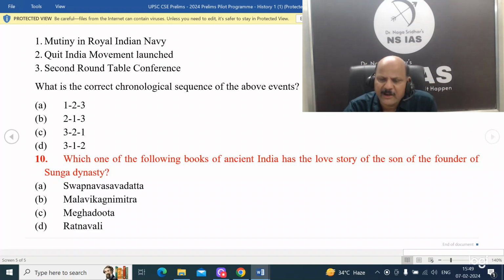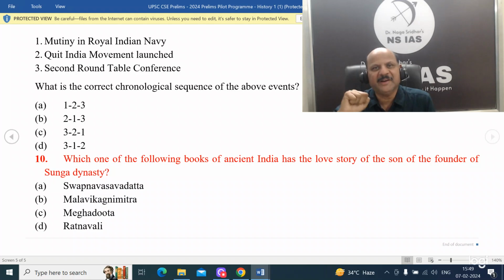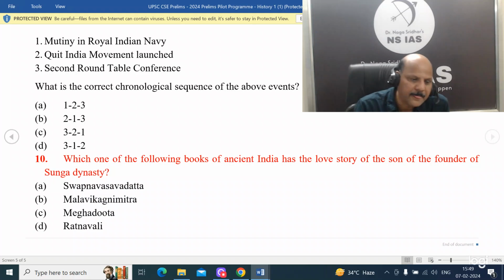Okay, now anyway, let's see. The second round table conference is of course the first one. Answer is 3. Then 2 is the second one, Quit India movement. The Royal Indian Naval Mutiny, it is called RIN Mutiny, is the final leg along with INA trials, where the British felt that the